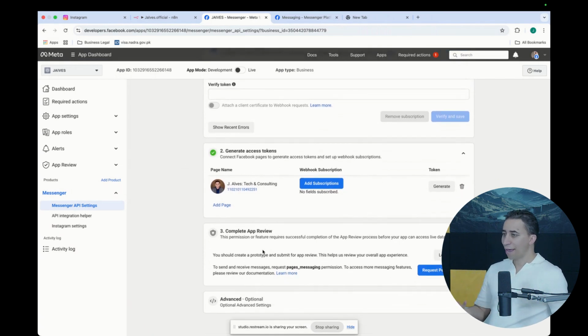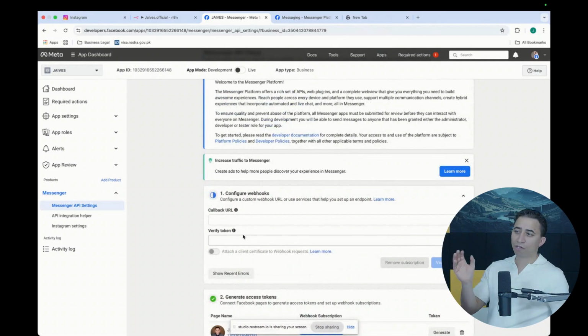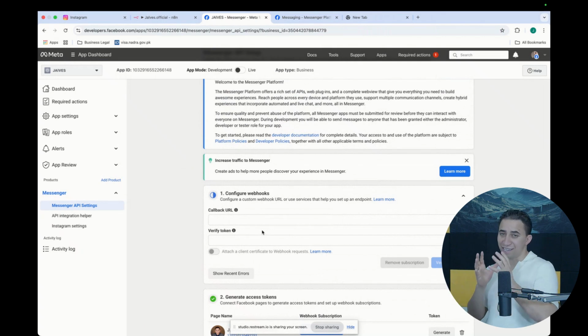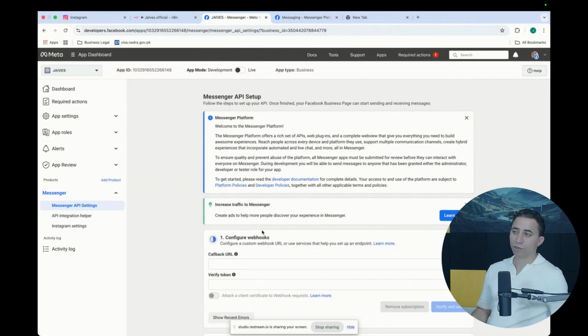So okay, we have a page. Now what about setting up the callback URL, which is what we're going to have to do to have n8n listen to what's happening, especially on Messenger, okay? Because that's what you're going to do: I'm listening to someone sending a message on Messenger and then I'm going to reply to that. That's pretty much what I'm going to be doing with this product in particular, okay? So far so good.